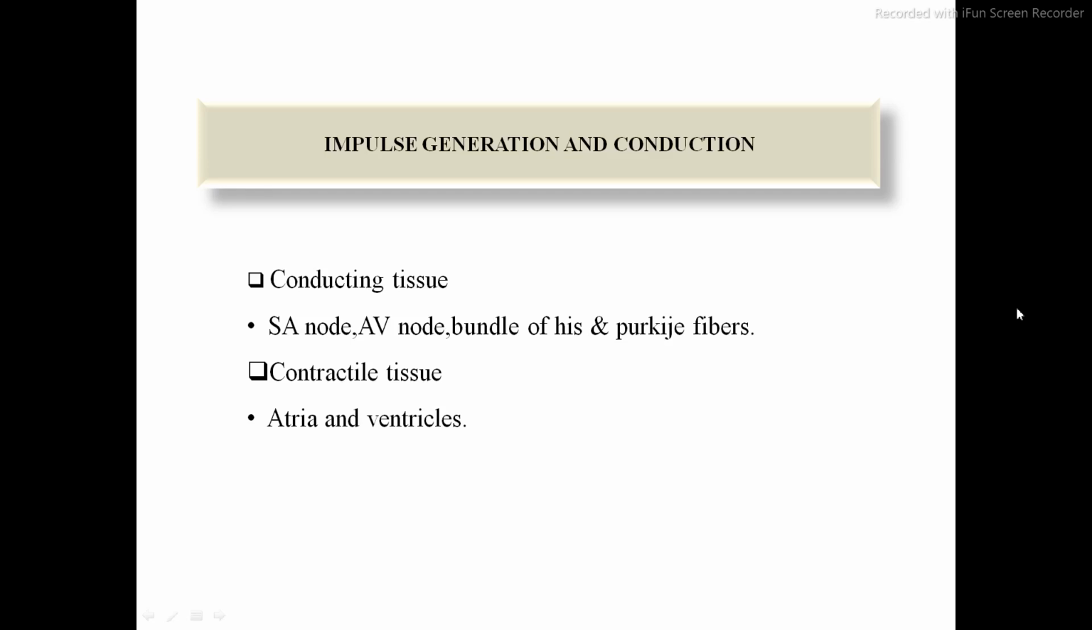But if the pacemaker fails to generate the impulse, that is, if the SA node fails to generate the impulse, then the AV node generates the impulse. In some cases, the bundle of His generates the impulse, and in some cases, the Purkinje fibers generate the impulse. So there is some disturbance in the contraction and relaxation of the heart. At that time, the term used is arrhythmia.